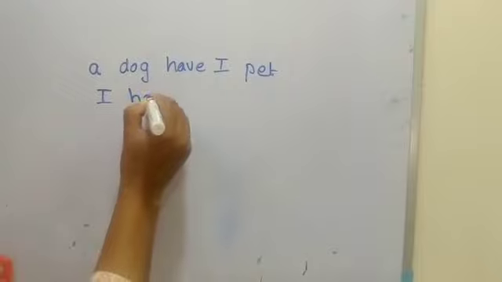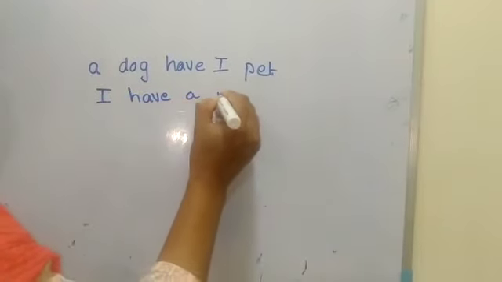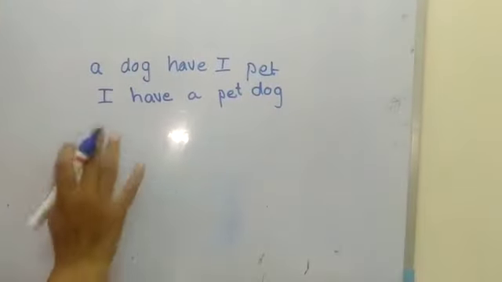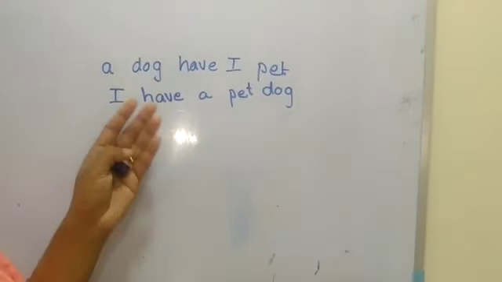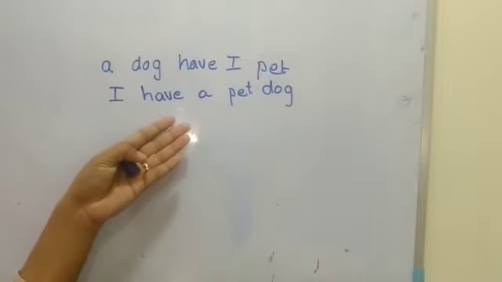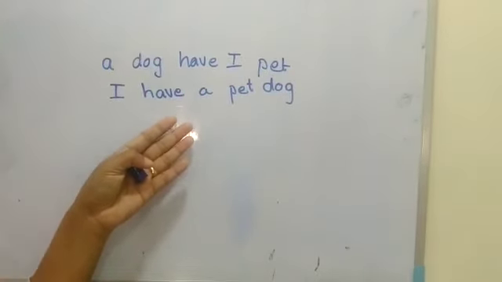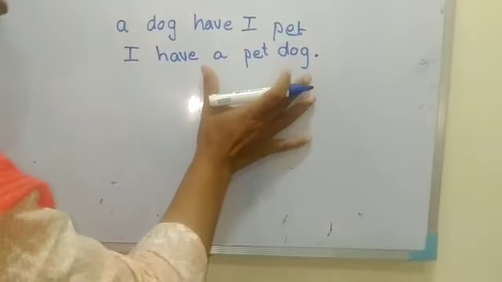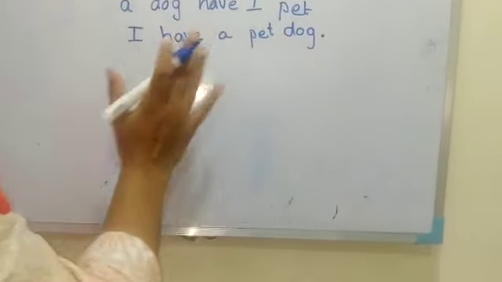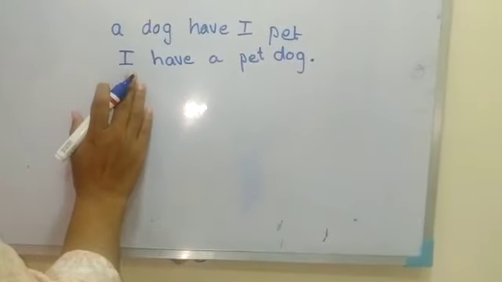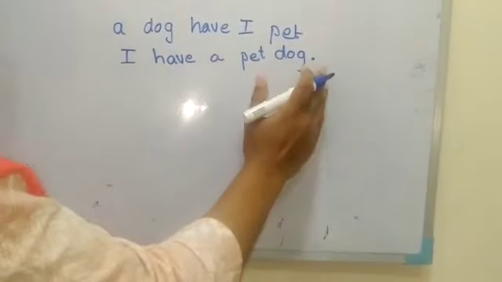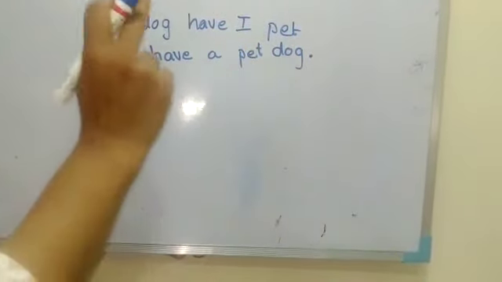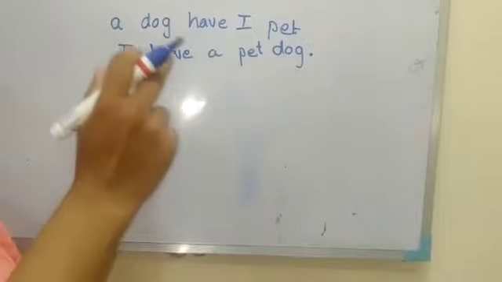I have a pet dog. Now this makes sense. Is it a complete sentence? Something is missing here. You know what? Full stop. Now it is a complete sentence, and the sentence begins with a capital letter and ends with a dot, and sometimes a sentence also ends with a question mark and exclamation mark.